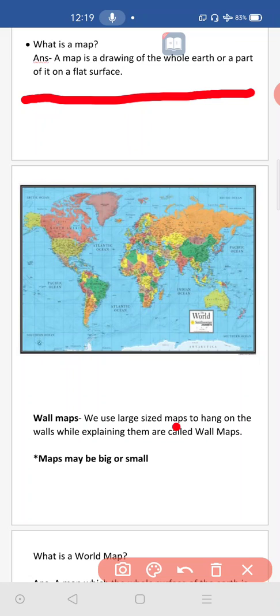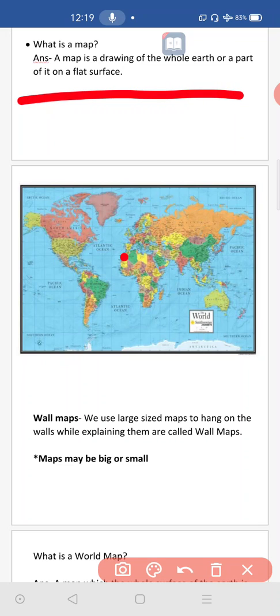So what we will do, we will measure it and convert it into a small size, and we will draw it on a flat surface. It may be paper or a drawing sheet. So that is called a map. It is called a map. Then here is their map.